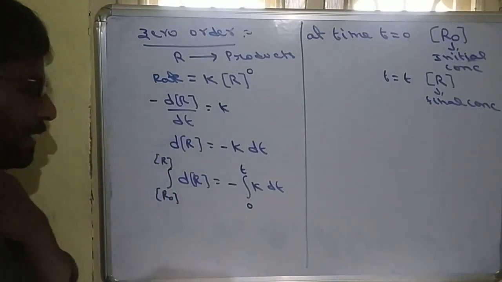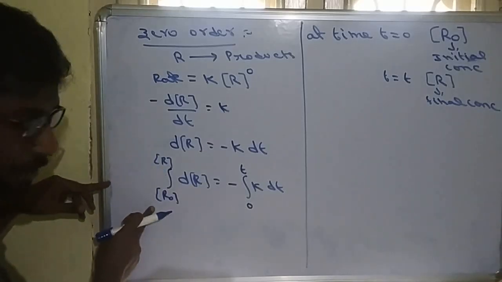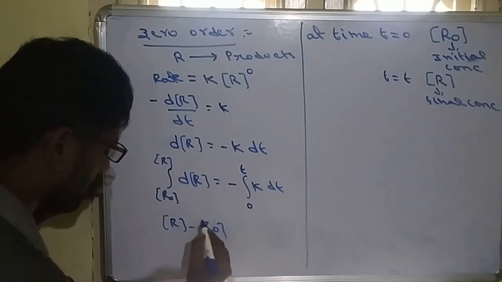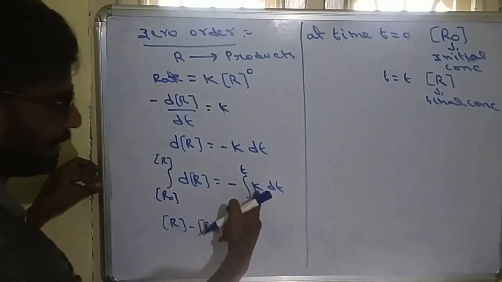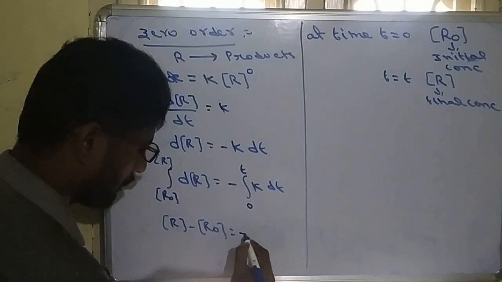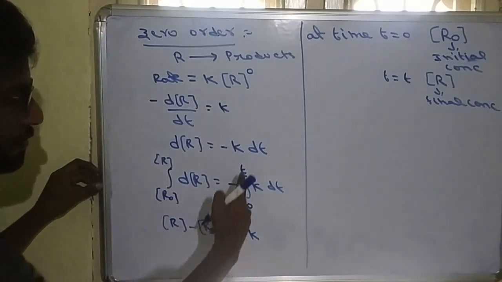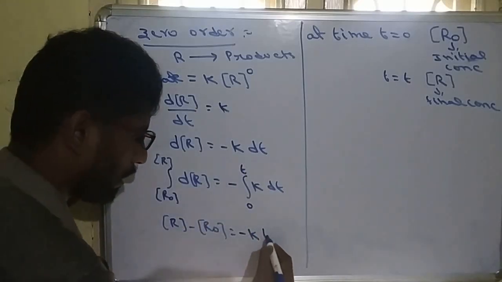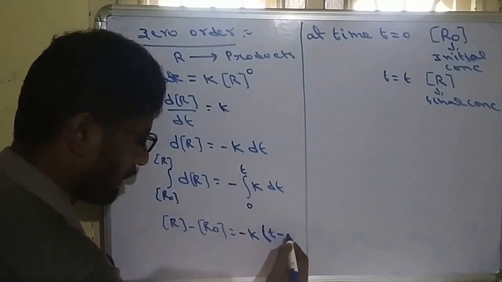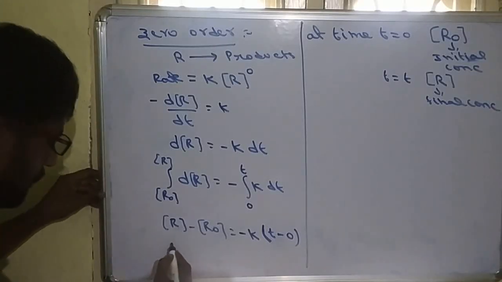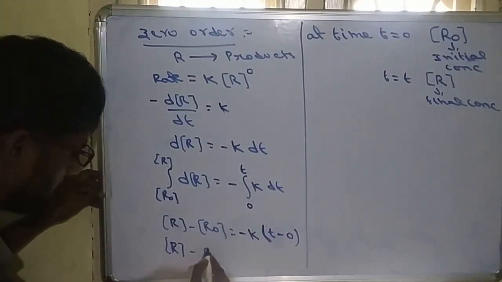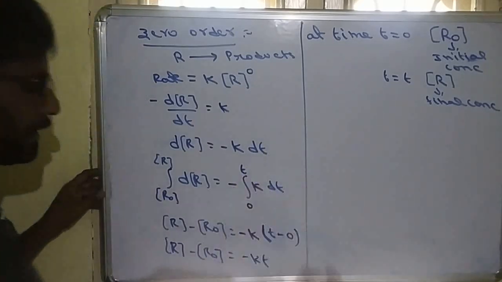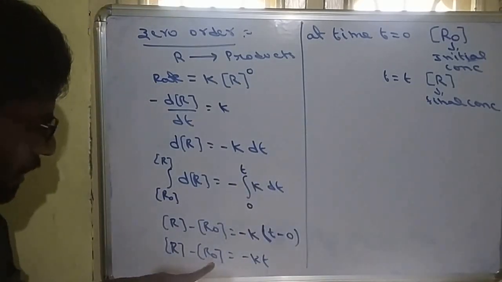So the integration of dR will become R, from R to R0. So this will become R minus R0. K is actually constant, so we can take that outside. K into the integration of dt will be t from t to 0, so this will become t minus 0. So we can write R minus R0 is equal to minus kt. R is final, R0 is initial. Remember it.